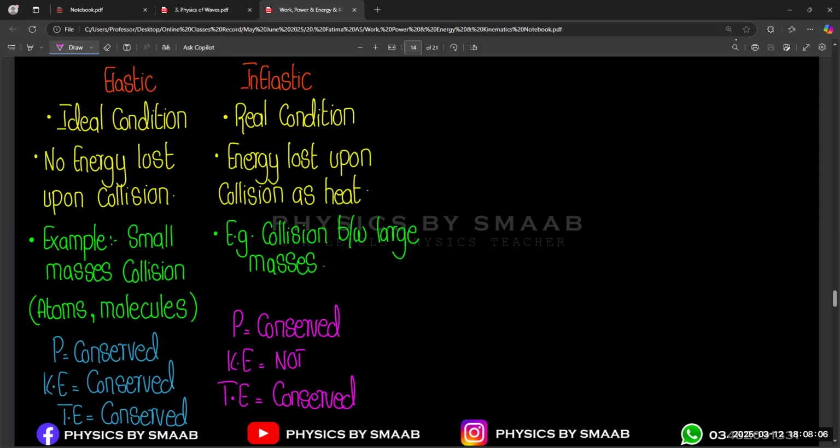And also we have the law of conservation of momentum, the same momentum law that we studied in O levels IGCSE, which states that in an isolated system, momentum before collision and after collision remains conserved.